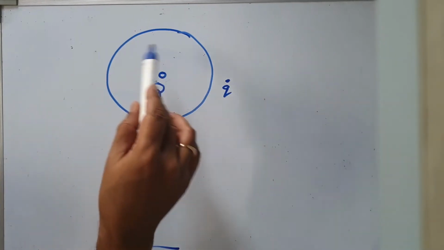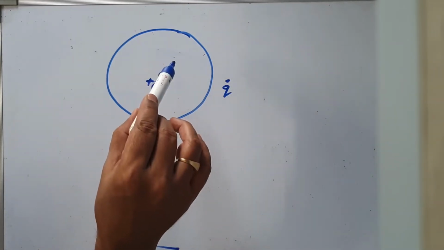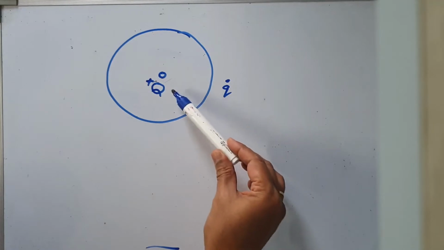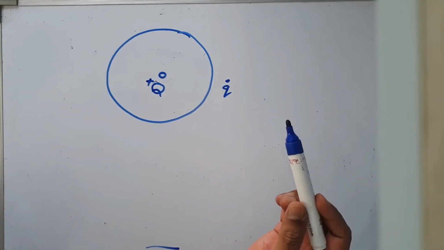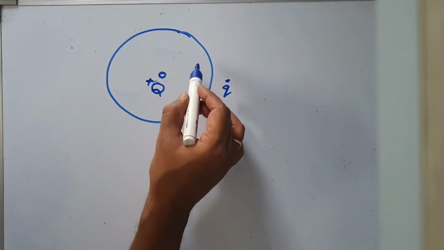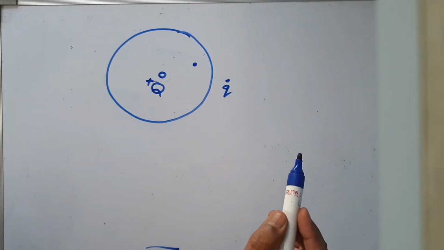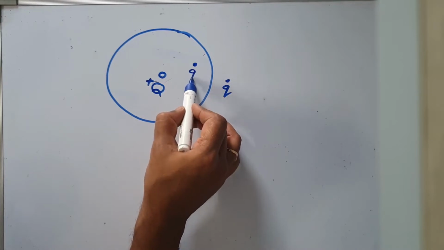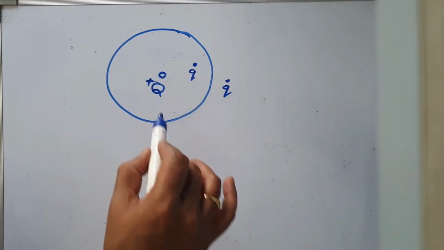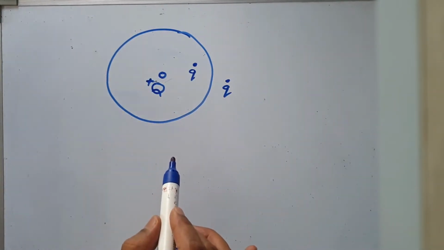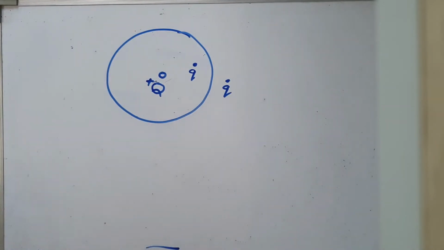So what is the electric field? The space around a charge where the force due to it is experienced by other charges. Now if I place this charge here, will it experience a force? Yes. Why? This charge is right now inside the electric field of this plus capital Q. So you all understood what is electric field.